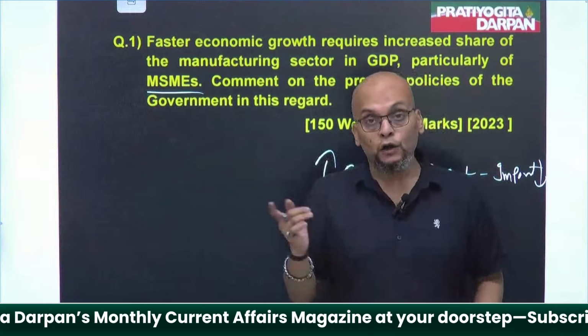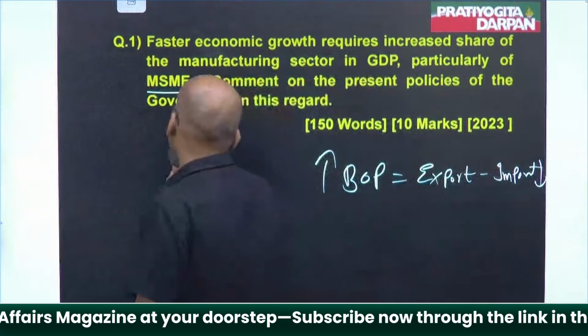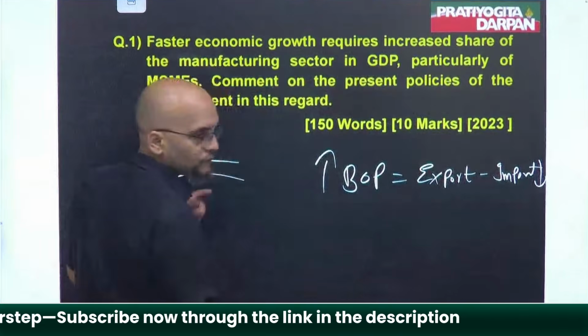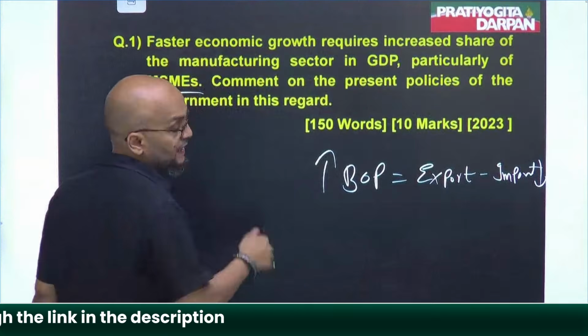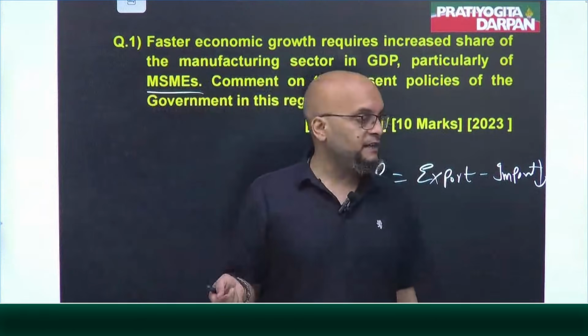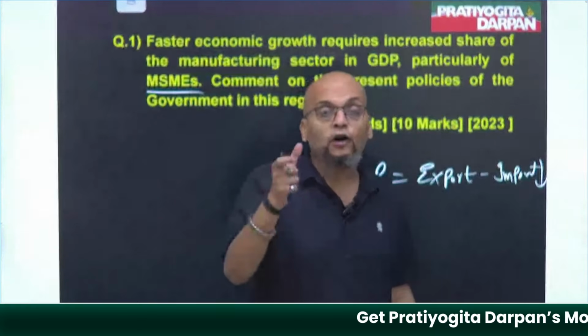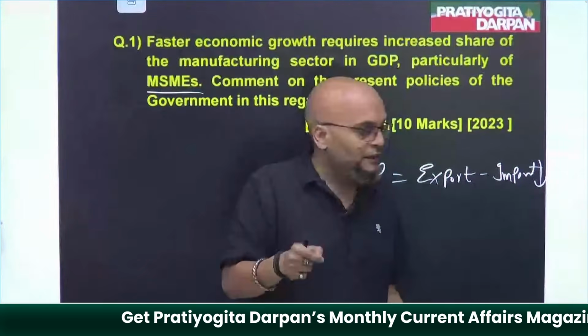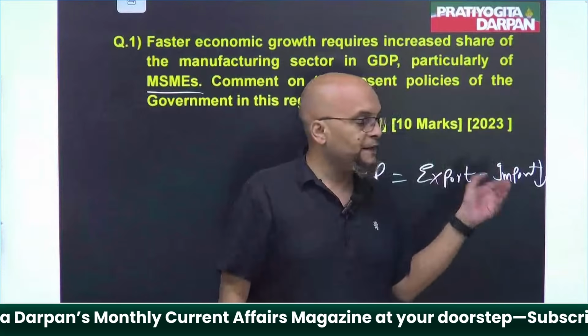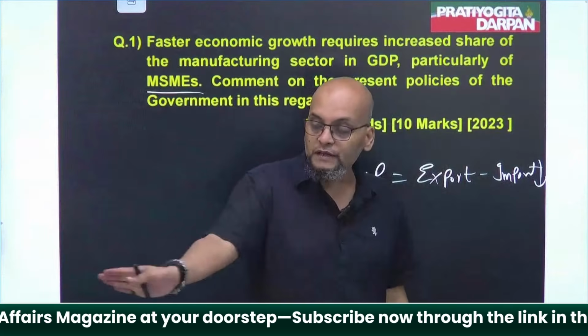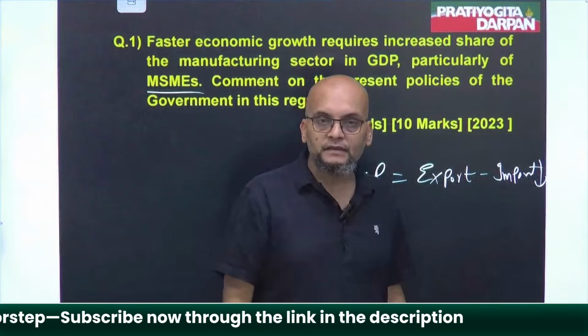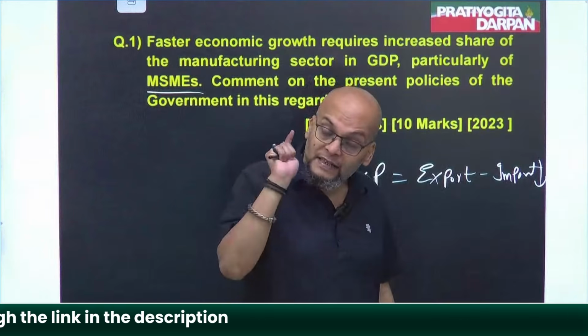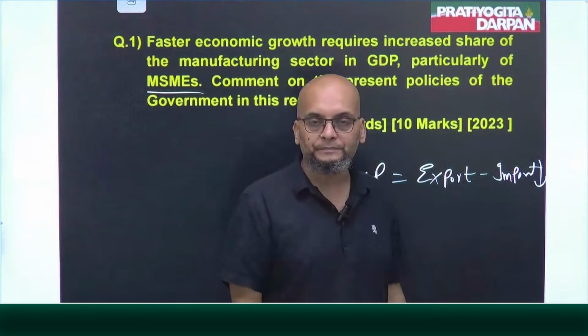For example, government started with PLI, production linked incentive, right? Government started with it. That means what is government trying to do? Government is trying to encourage the people to produce more, to shift to the manufacturing sector. And government is going to give incentives on production.